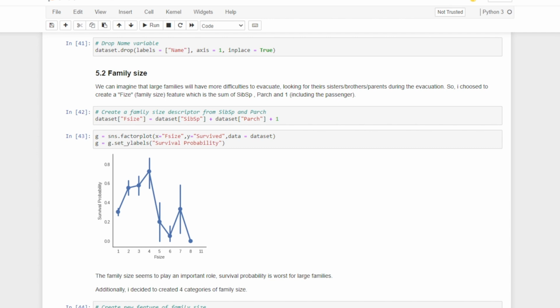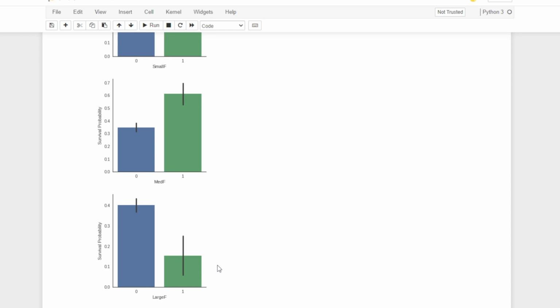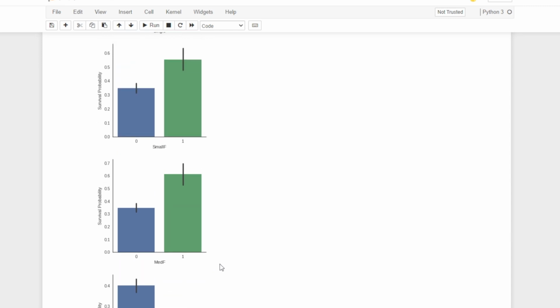Instead of looking at two features separately, the sibling and the spouse and the parent and the child, it's also better to combine both of them together. By just taking a sum, we create a new feature called family size. Again, looking at how this new feature relates with the final outcome, we can see that the survival probability of a single person is very low, and the survival probability of a small and medium family is quite high.